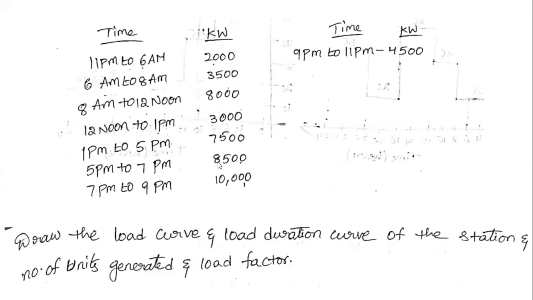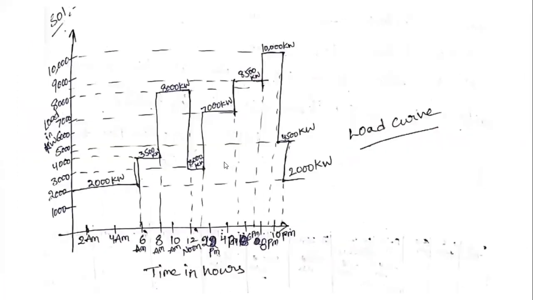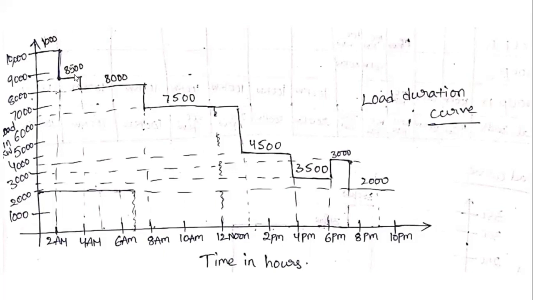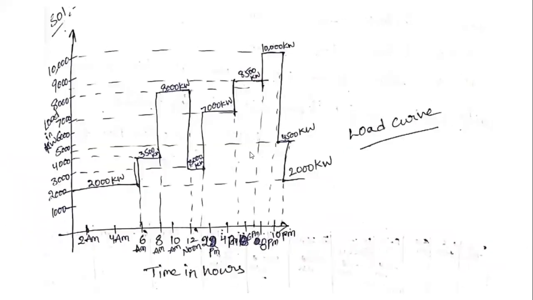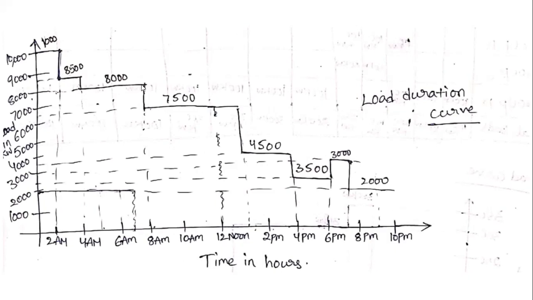That is 8,500. How many hours will 8,500 be obtained? That is 5 p.m. to 7 p.m. Understand? 8,500 megawatts of power will be obtained for 5 p.m. to 7 p.m. Next, what is the highest peak? That is 8,000. How many hours will that be obtained? That is 8 to 12 noon, which means 4 hours.